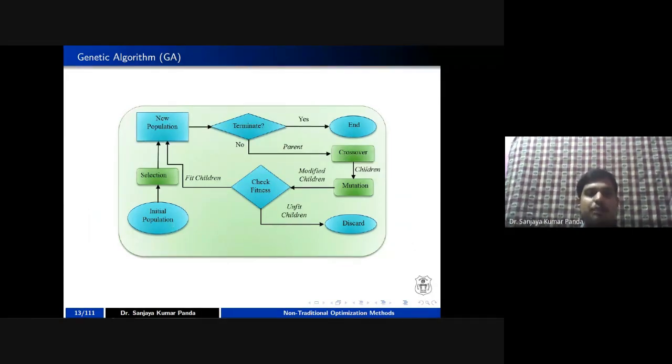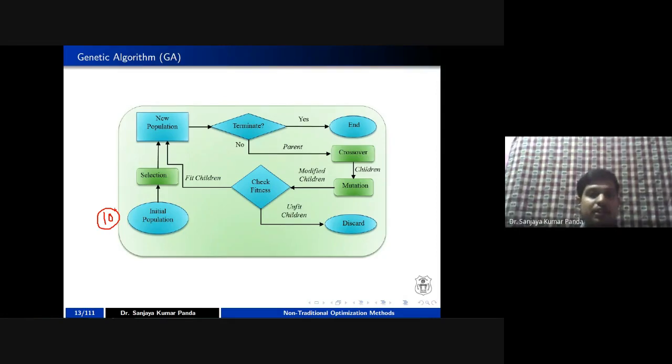How to represent the chromosome, right? Once the chromosome is represented, you can generate a predefined number of initial population. For example, you decided that you want to take only 10 chromosomes as an initial population.